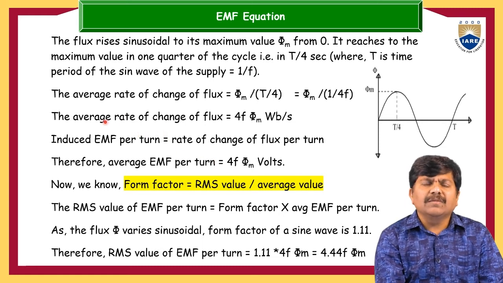So average is nothing but a word. Otherwise, this is nothing but the RMS value only. Average EMF per 1 turn is equal to 4 times f into phi maximum volts. But we require the RMS value.